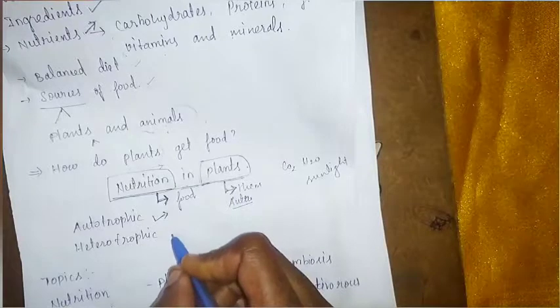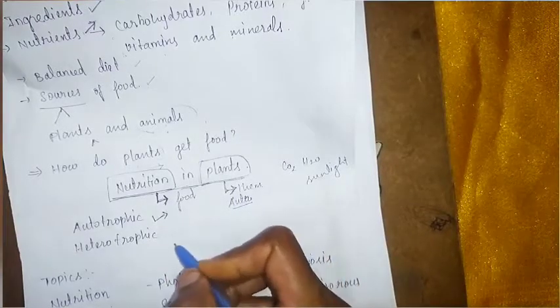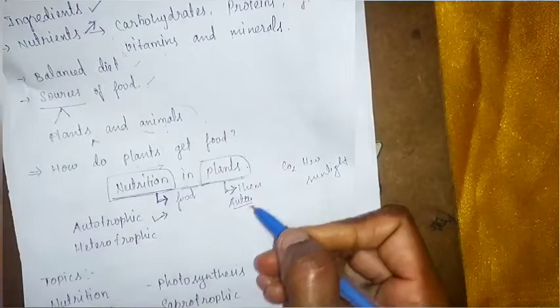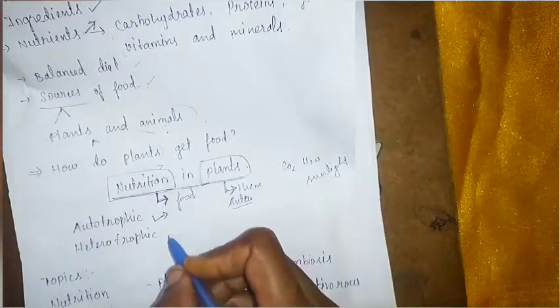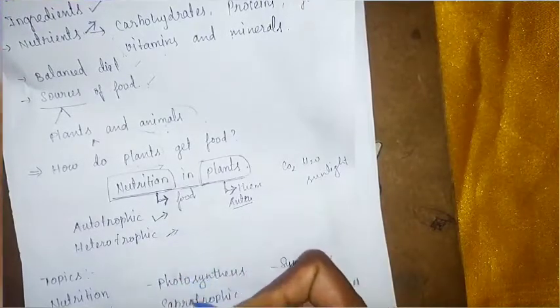Okay, but humans and animals are not preparing their own food. They depend on plants for their food. It means they depend on another organism, that is plants. This mode of nutrition is called heterotrophic nutrition.